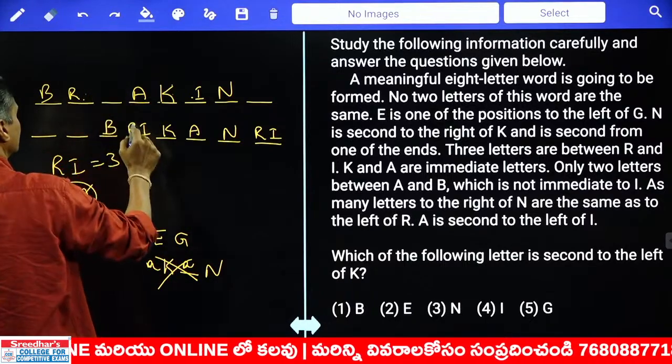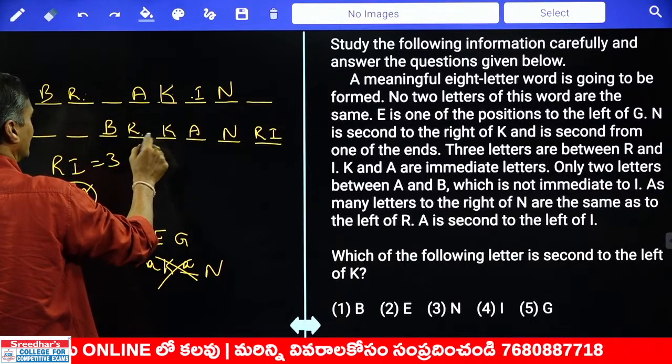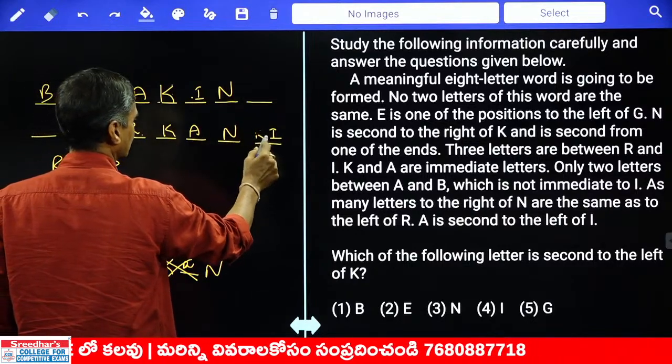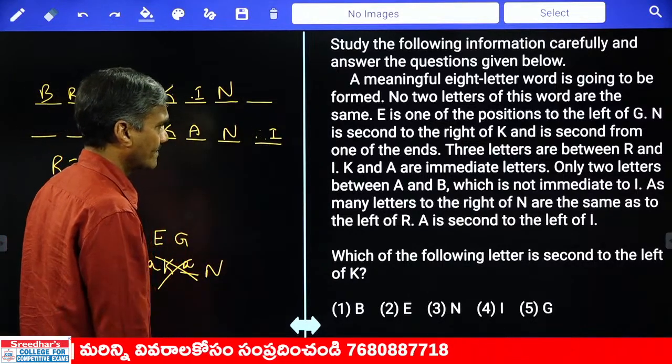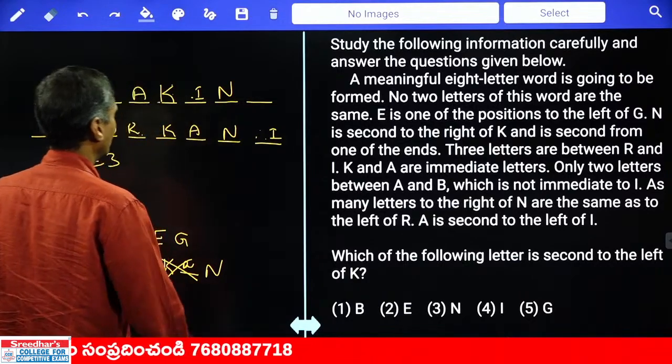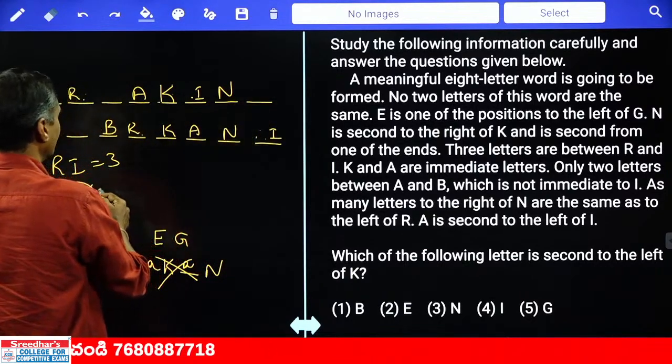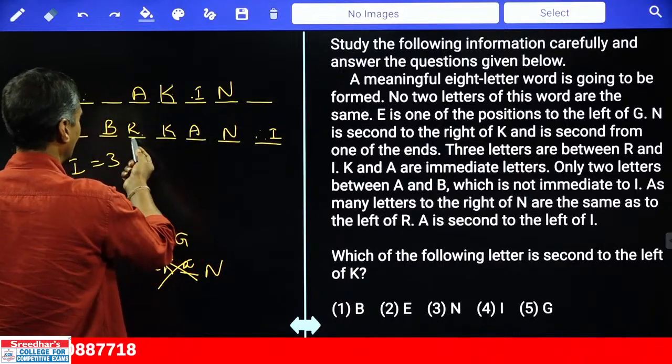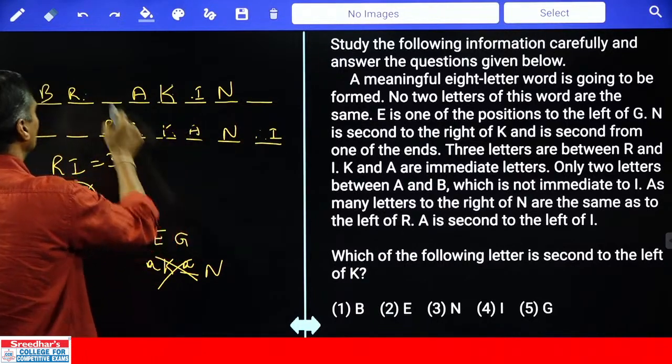B is not adjacent to I. Hence I cannot be here. R is here. If R is here, I is here. Then, as many letters to the right of N, same as to the left of R. Right of N, there is 1. Left of R, there is 1. Right of N, there is 1. Left of R, there are 3. And this case is ruled out.